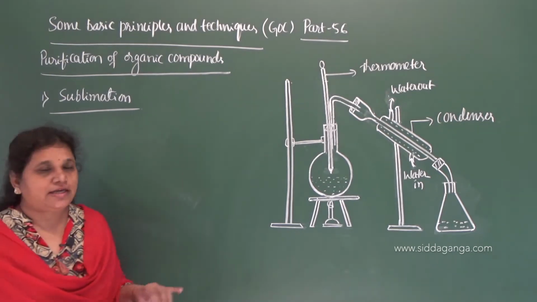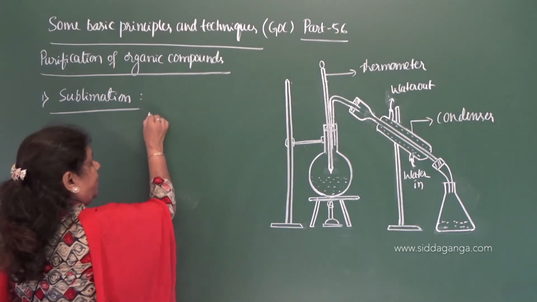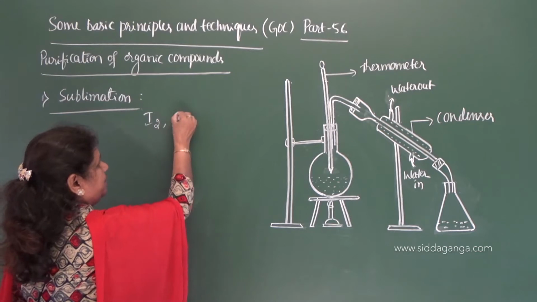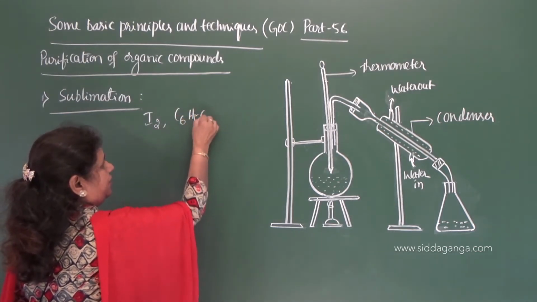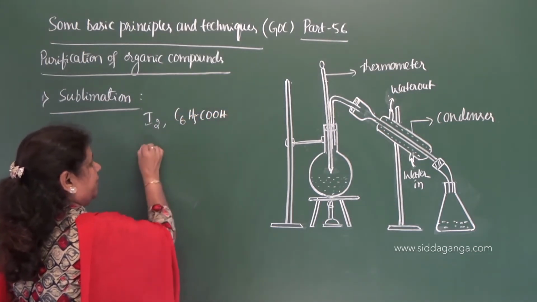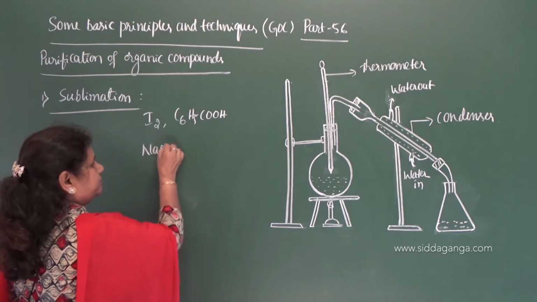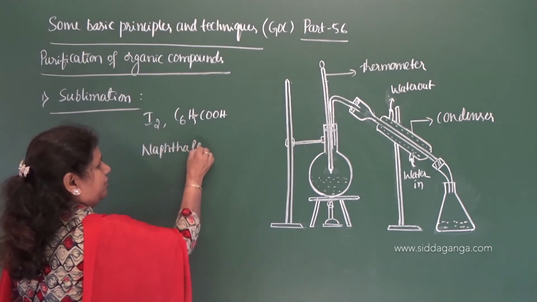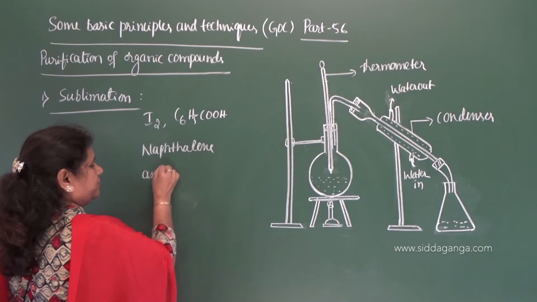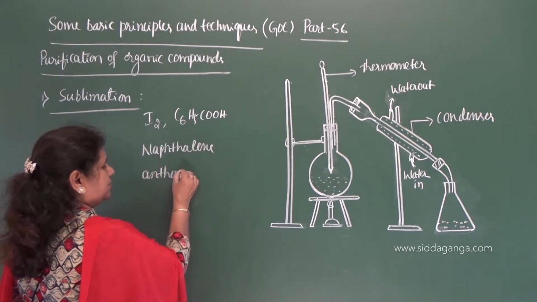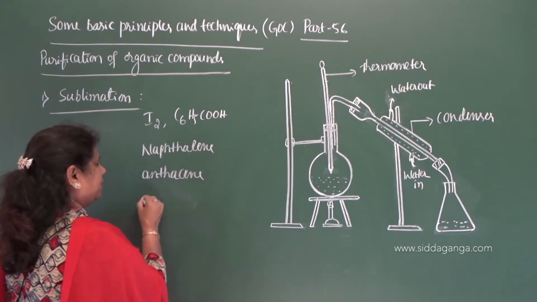Let me give the examples here: iodine, benzoic acid, C6H5COOH, naphthalene, anthracene and camphor.